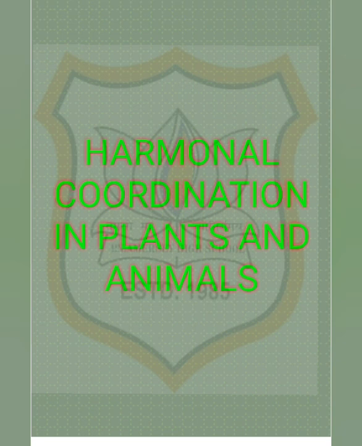Hello students, let us continue Chapter 7, Control and Coordination. Today we are going to discuss our next topic, that is hormonal coordination, or we can say chemical communication in plants and animals. As nerve impulses do not reach each and every cell of the animal body, there is another means of communication between the cells.